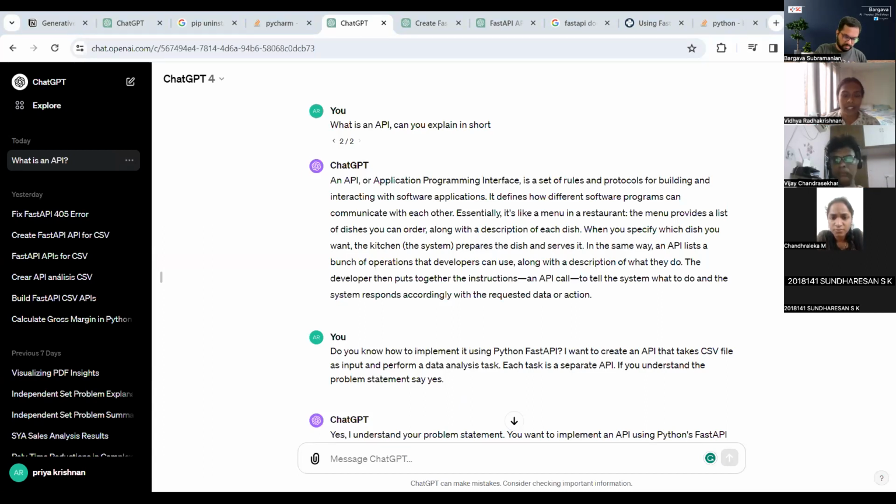Basically, the API should take a CSV file as an input, and then it should answer questions such as what is the gross margin, and all those questions that we went through in the previous homework assignment. Vidya, can you just pull it up briefly so that some of the new joinees may know what we're talking about?